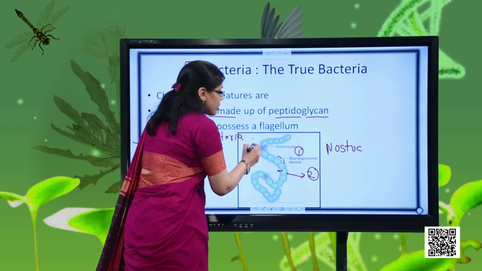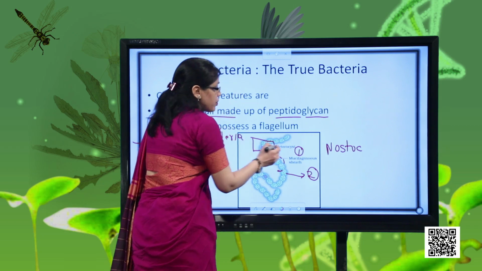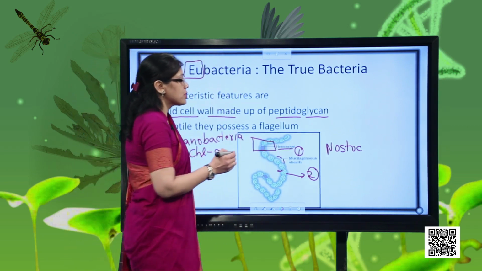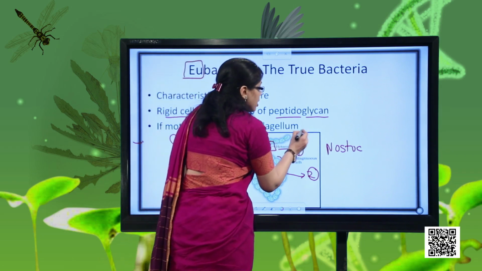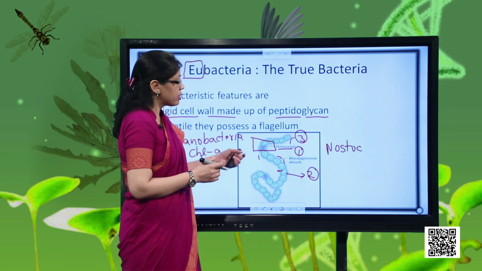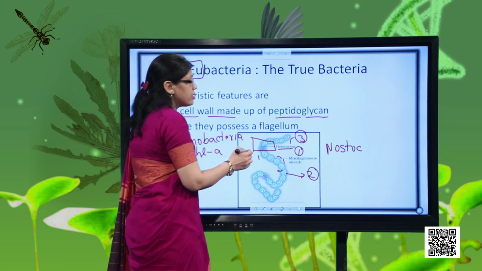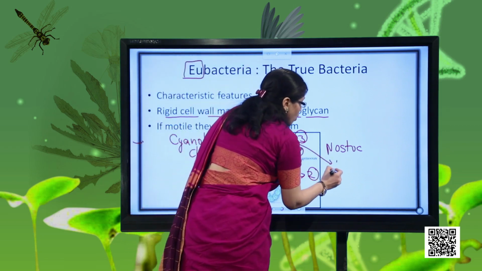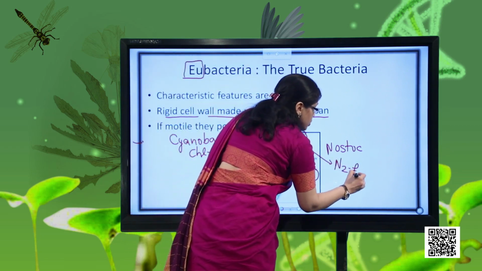But now students, please pay attention to this cell, and what is the name we have written here? Heterocyst. So these heterocysts are a special type of cell. Compared with the normal cell, the size is bigger, the cell wall is thicker, and these cells play a very important role because they help in the process of nitrogen fixation.